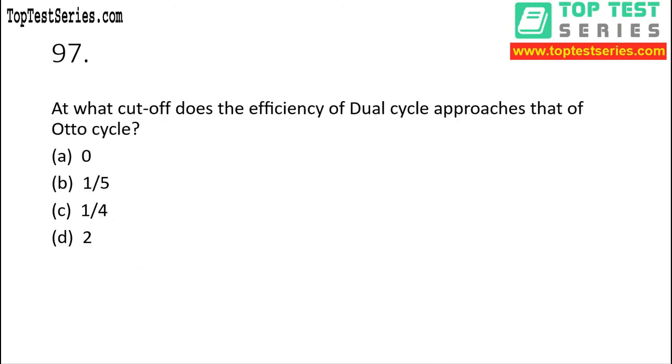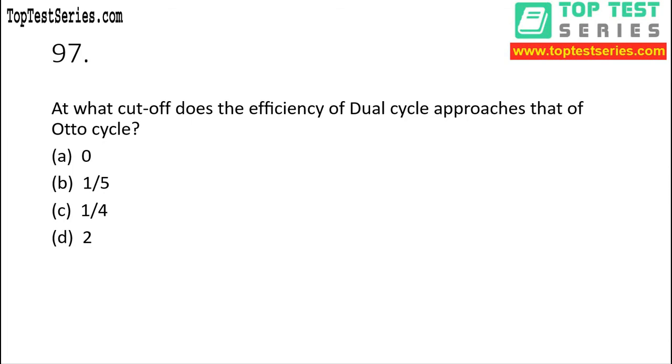Question number 97. What question we have is, at what cutoff ratio does the efficiency of dual cycle approach that of Otto cycle, right? My dear, if you don't know the answer of this type of question, then I recommend you, don't try to use fluke method if there is negative marking, right? If you know, you can do that. So first of all, let me just write down the formula, so that you can easily do that.